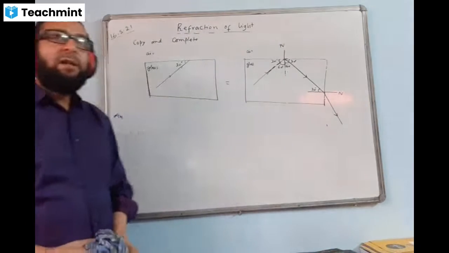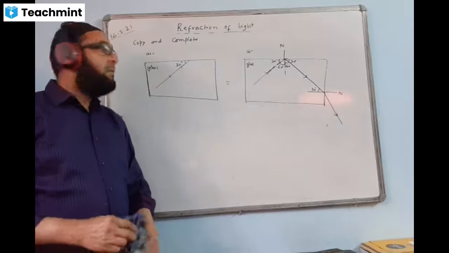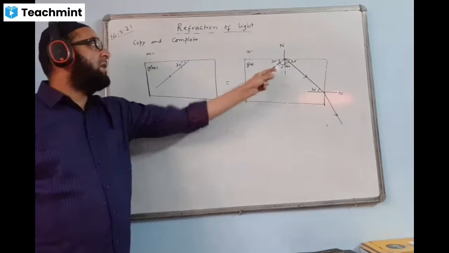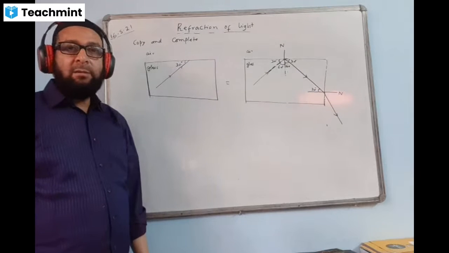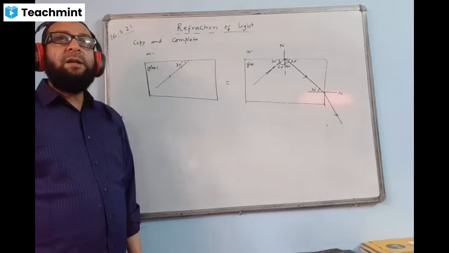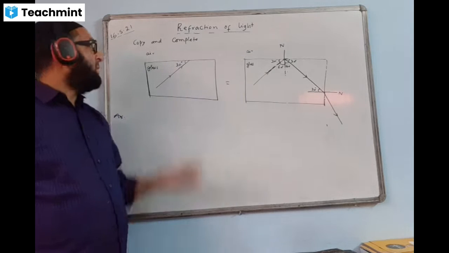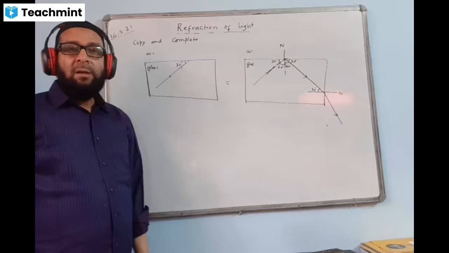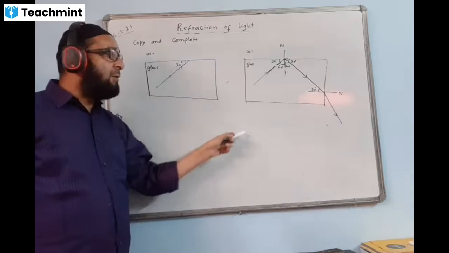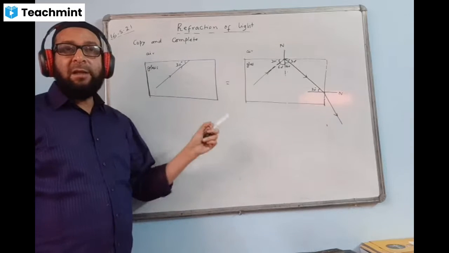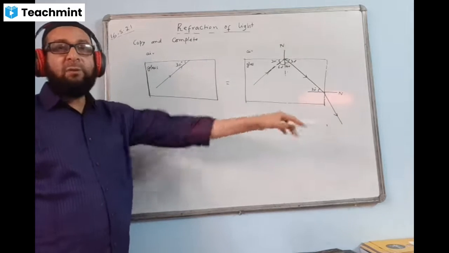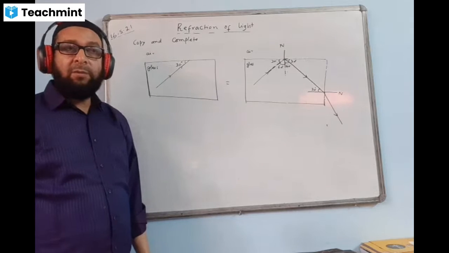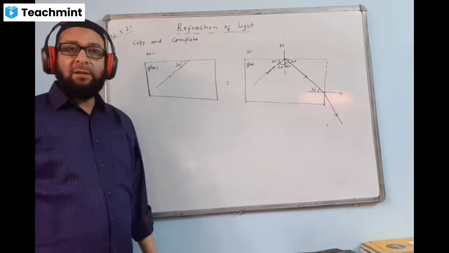Whenever a ray of light travels from denser to the rarer medium, you have to draw normal and check this angle. How much is this angle? And you have to compare with the critical angle value, which for glass air surface is 42 degree, and it should be mentioned in the question. If it is some other medium, they will give the value of critical angle. They will say take the critical angle value for this pair of media equal to this. They will mention in the question paper. With that value, you have to compare it.